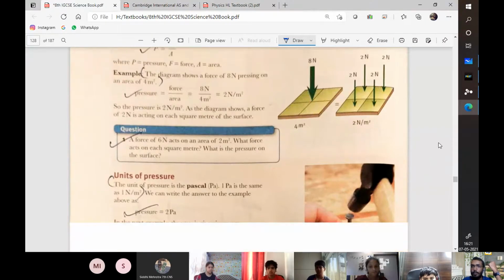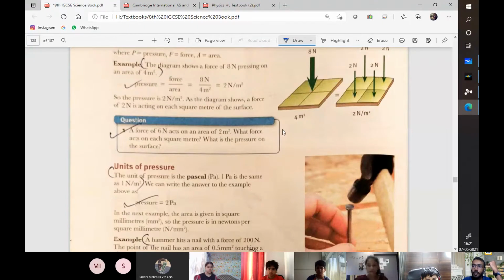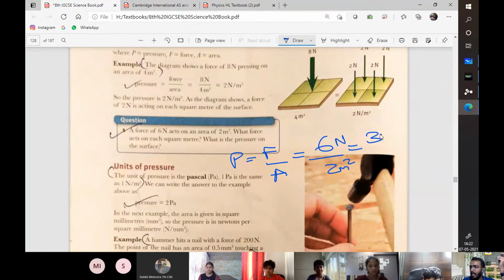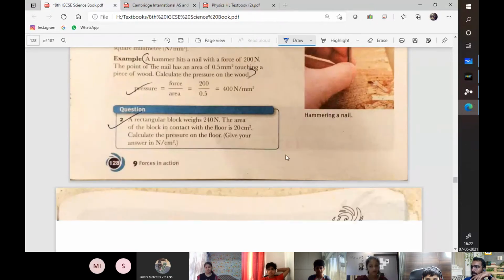Where was I? Yeah, on the sum. The force of 6 Newton acts on an area of 2 meters squared. What is the pressure acting on it? Now, I know that pressure is equal to force upon area. My force is 6 Newton and my area is 2 meters square, which is 3 Newton per meter square. Simple calculation, not too difficult. You just divide the two given quantities, that's it, voila. Okay. Let's move on to the next question.